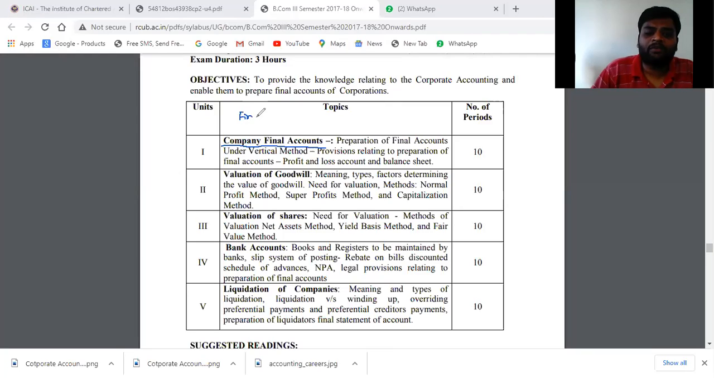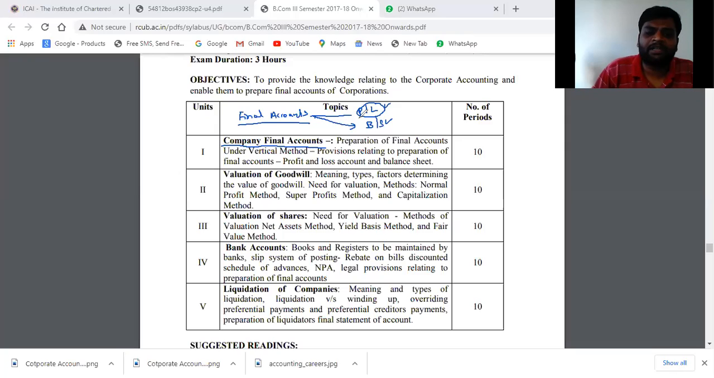What comes in final accounts? Put it in the chat box. One will be the profit and loss account. Yes or no? Second one will be the balance sheet. Definitely the balance sheet and the profit and loss account. To prepare the balance sheet, it is necessary to prepare the profit and loss account first.